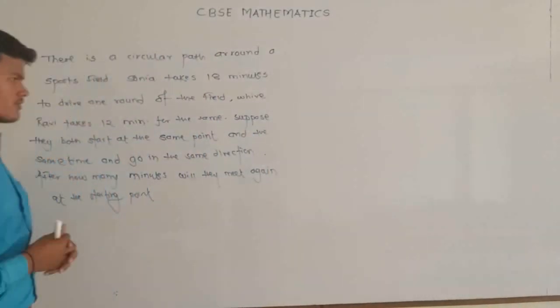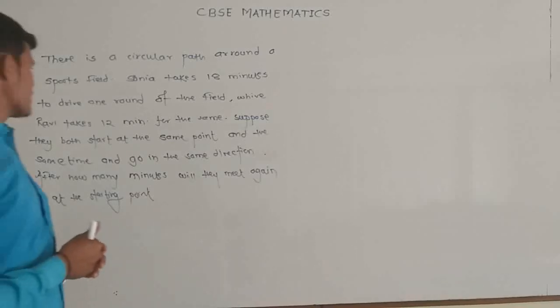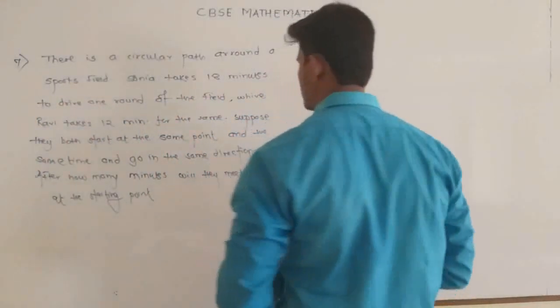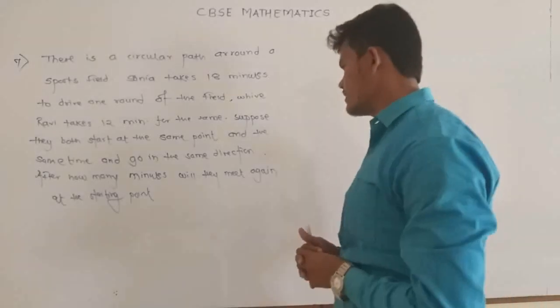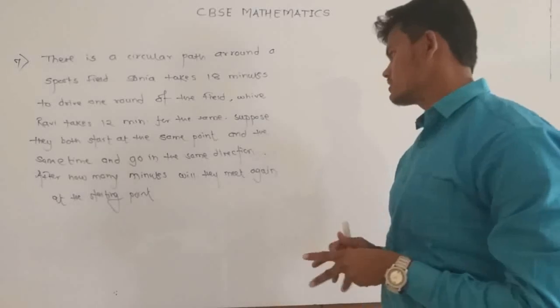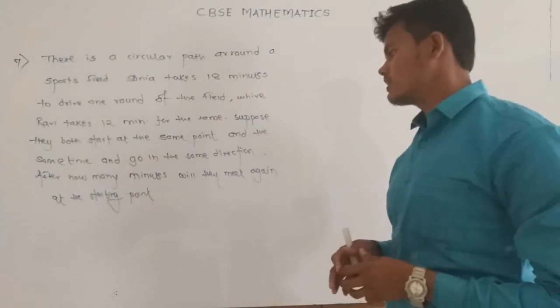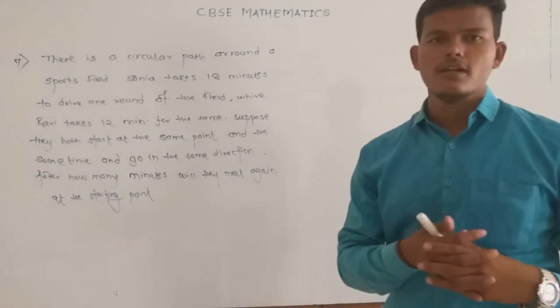Now the last question of practice set 1.2 is, there is a circular path around a sports field. Sonia takes 18 minutes to drive one round of the field, while Ravi takes 12 minutes for the same. Suppose they both start at the same point and the same time, go in the same direction. After how many minutes will they meet again at the starting point?